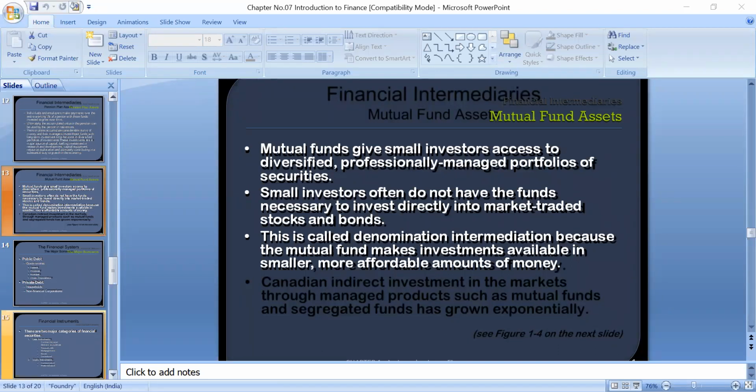Whatever profit or gain arises on these securities will be distributed among the members of these mutual fund organizations. So this is another financial intermediary, the mutual fund organization.